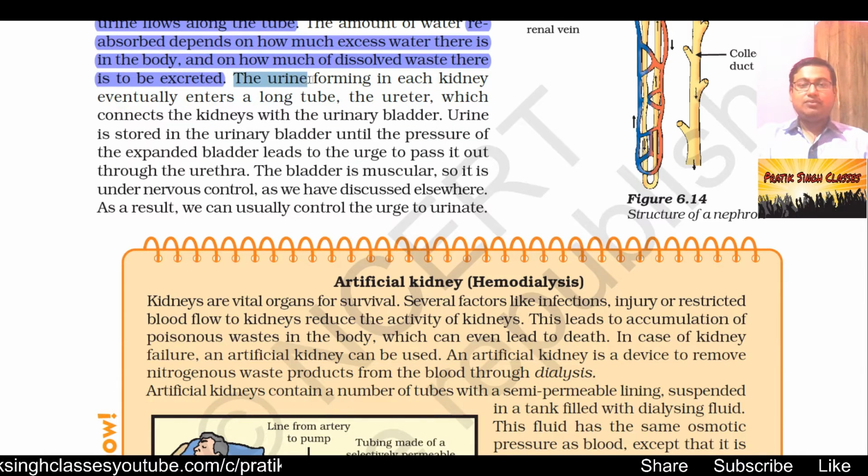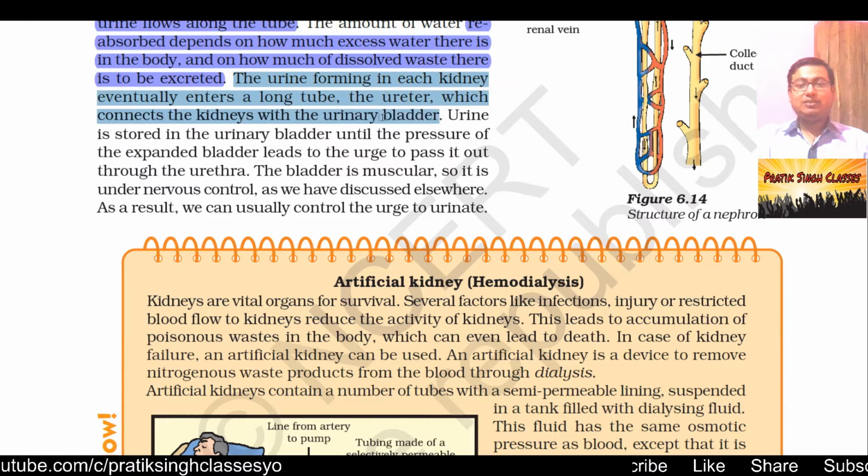The urine forming in each kidney eventually enters a long tube, the ureter, which connects the kidneys with the urinary bladder.